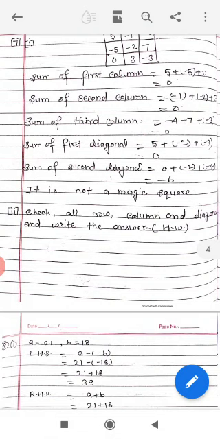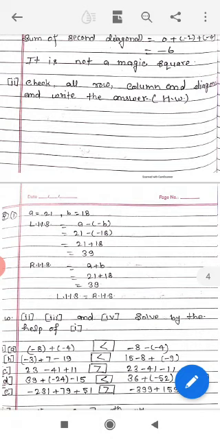Question number 8. First question. We have to verify a minus b equal to a plus b for the following values of a and b. First, a equal to 21, b equal to 18. We have left hand side, a minus b, means 21 minus 18. We have right hand side, a plus b.